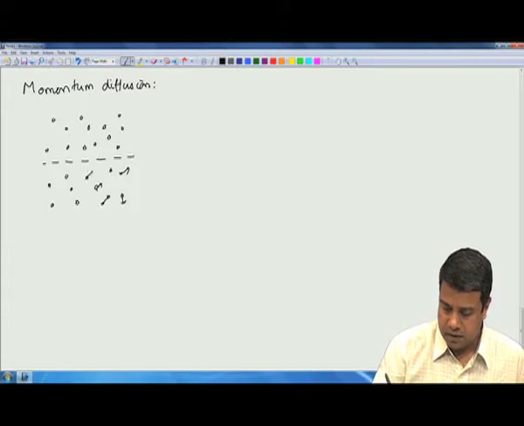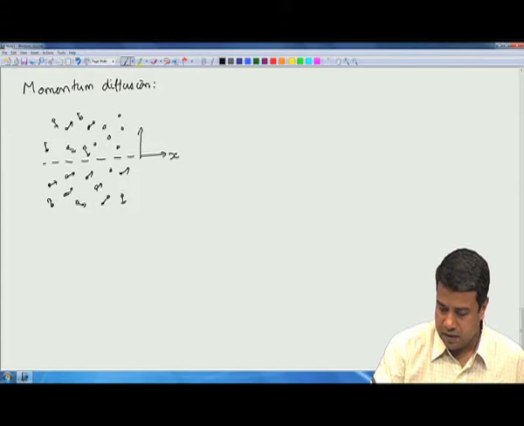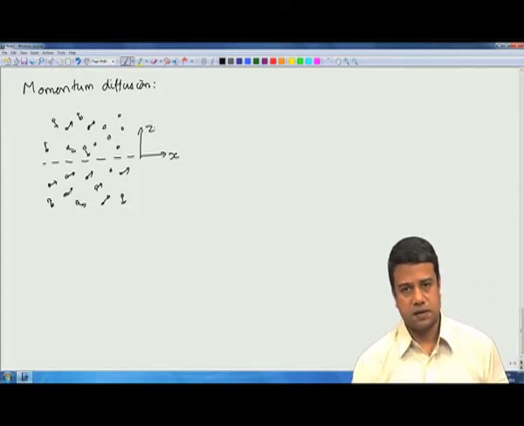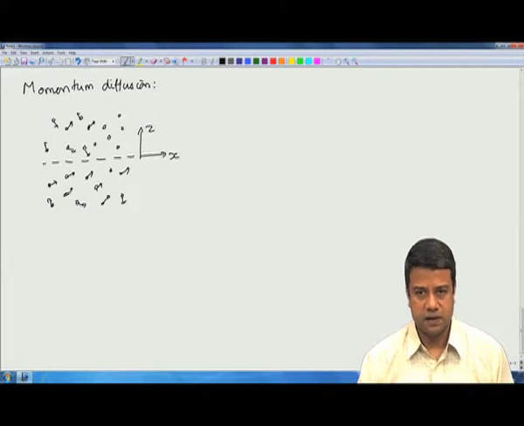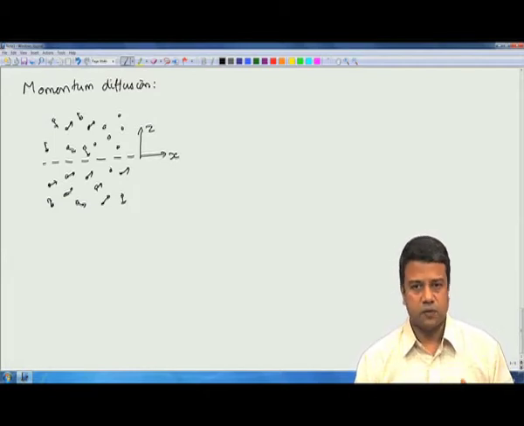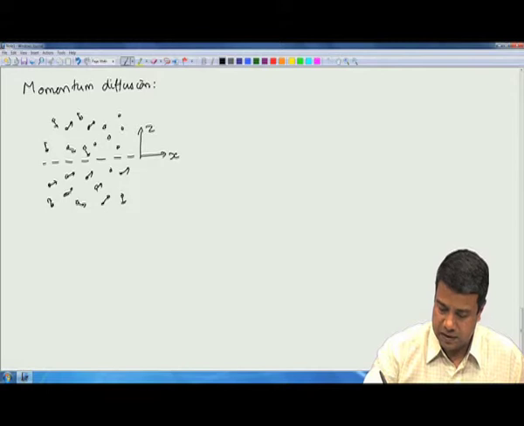And let us consider that there is also a mean velocity. So, I need to put a coordinate system here. I will take this as the x direction, this is the z direction. The z direction is across the surface, perpendicular to the surface. It is in the z direction that momentum diffusion is taking place.